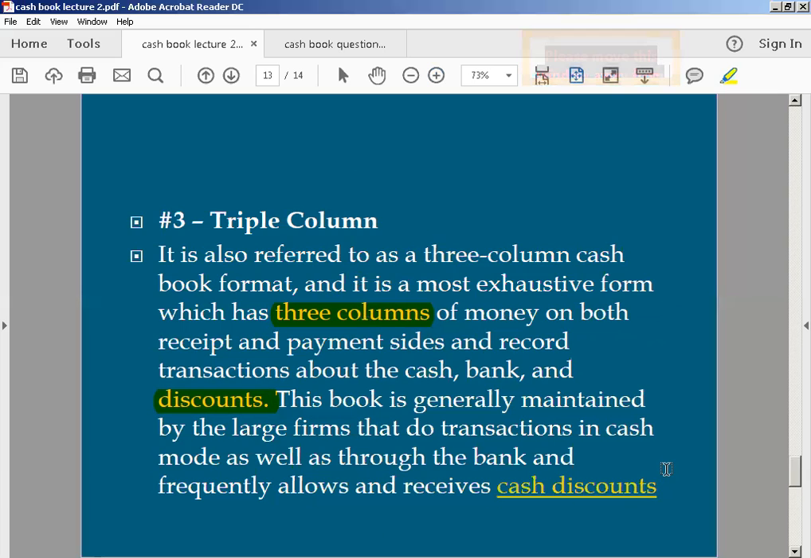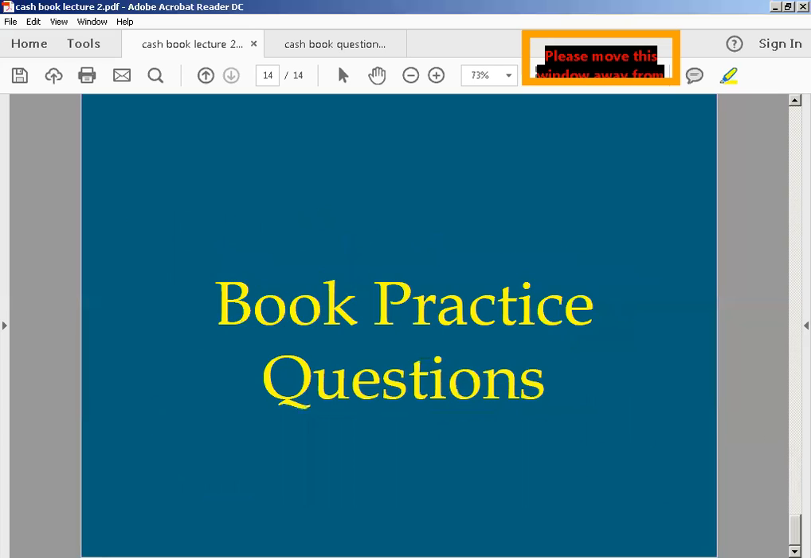This book is generally maintained by large firms that do transactions in cash mode as well as through the bank. इसमें आपके पास transaction by cheque भी होगी और by cash भी होगी, and you will also allow and receive discount. Most important point है 3 column cash book का. Kindly इसको note it down कर लीजिएगा please.